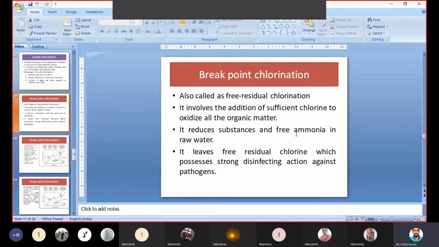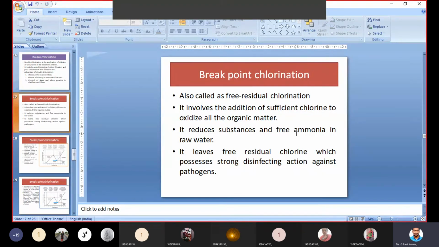Before filtration or before sedimentation, if we add chlorine, it will be called pre-chlorination. After treatment, if we add chlorine, it will be called post-chlorination. And if you add chlorine two times, before treatment and after treatment, it will be called double point chlorination.